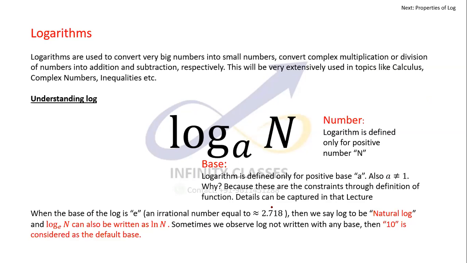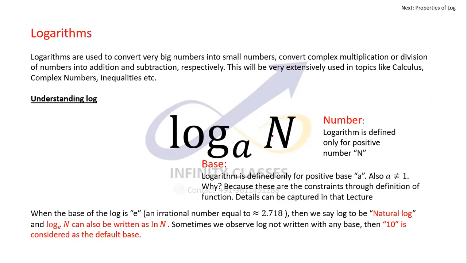So talking about logarithms, a log has a base and a number. A few important things. Log is defined for only positive numbers. This n cannot even be 0.